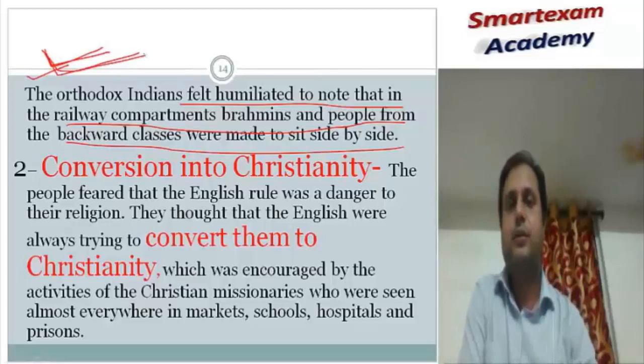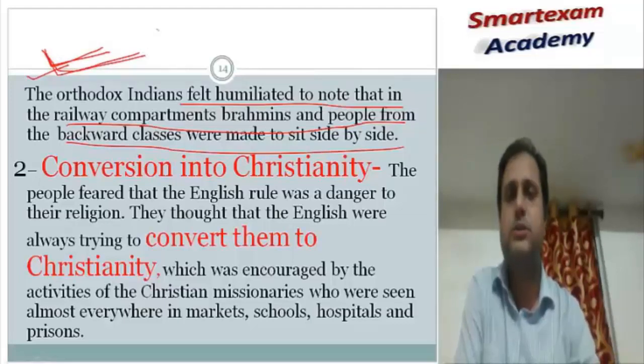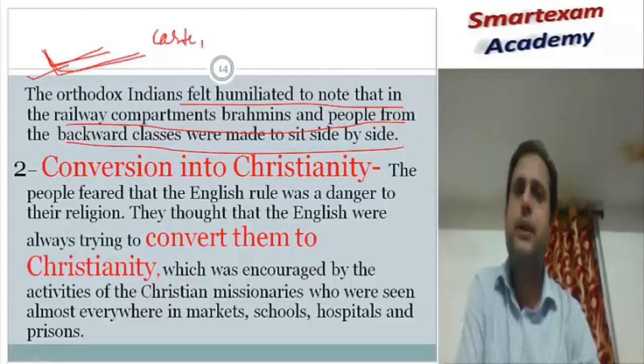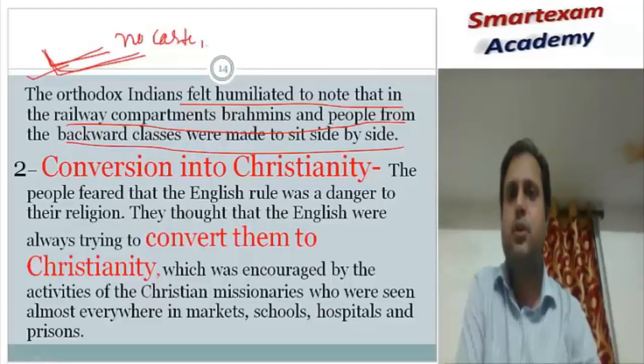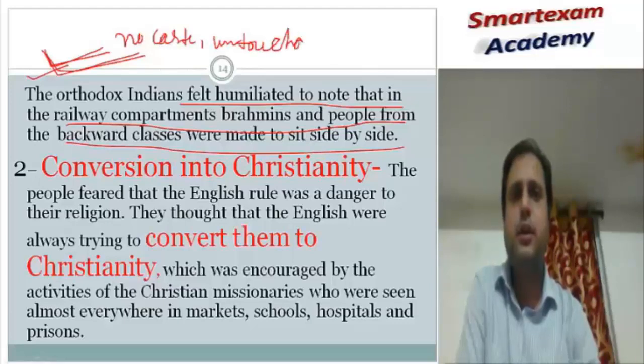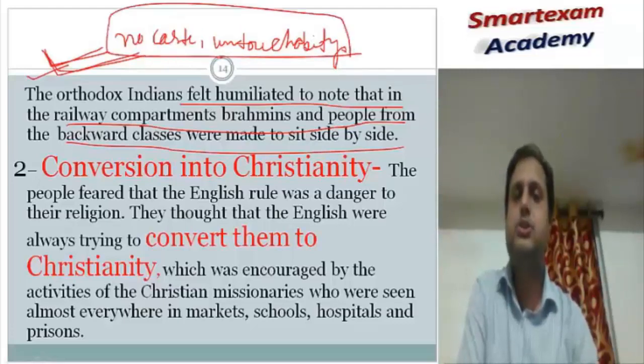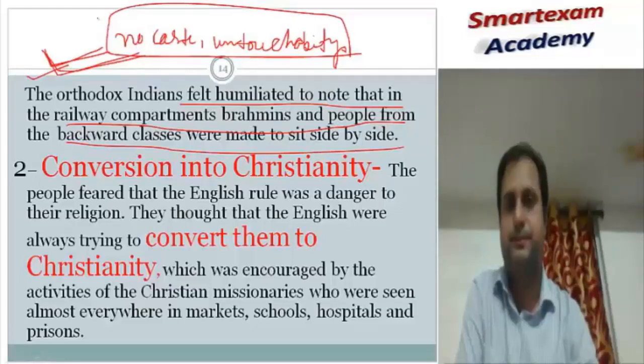In the railway, if you can imagine, there are no such issues of caste. Everybody can sit anywhere. So no caste, no untouchability was there in the railway. So the upper caste Brahmins did not accept this. They thought that it is an attempt to destroy our culture, our religion. So the introduction of the railway was also an important cause for the revolt of 1857.